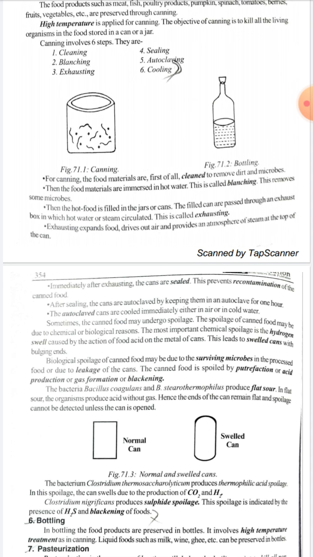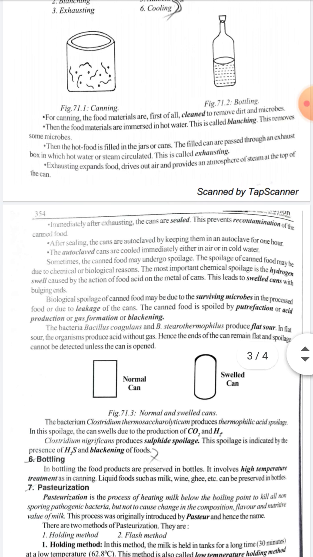This is done to remove the air. So immediately after exhausting, the can is sealed, which prevents recontamination of the canned food. After sealing, the cans are autoclaved. There is an instrument called an autoclave where the cans are stored for 1 hour, after which the cans are cooled immediately either in air or in cold water.